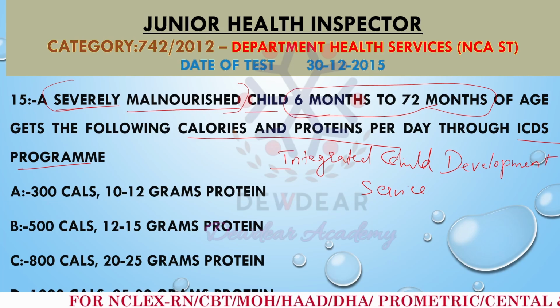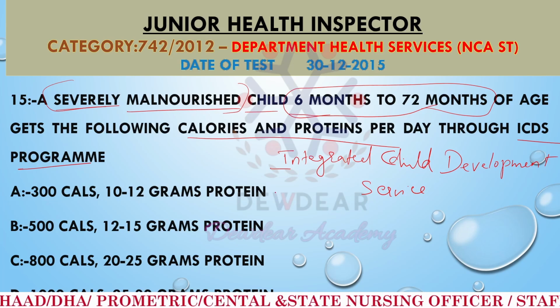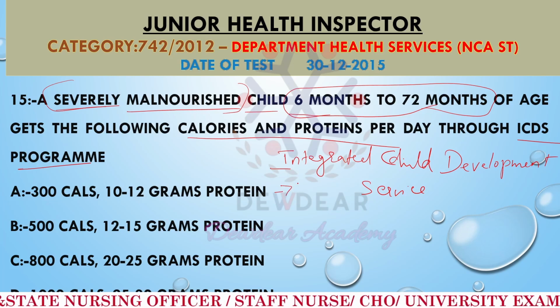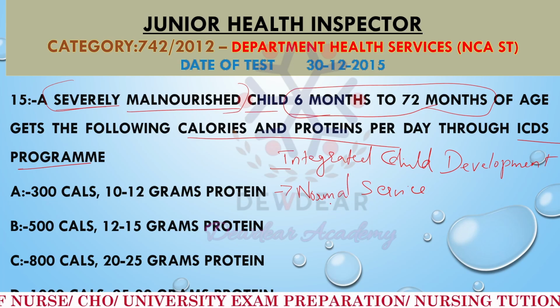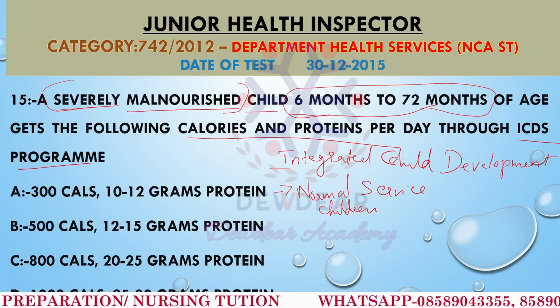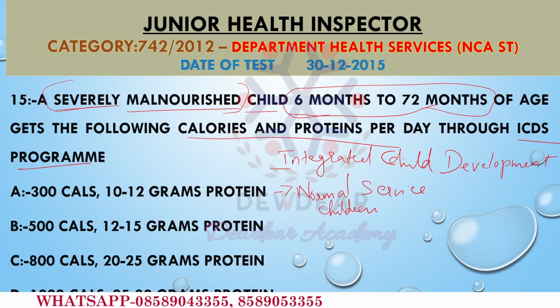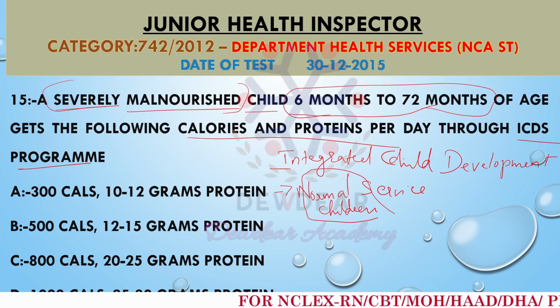So the first option is 300 calories and 10 to 12 grams of protein. This is the nutritional support given to normal children, 300 calories and 10 to 12 grams of protein. So this is not sufficient for severely malnourished children. This is the normal for normal children.